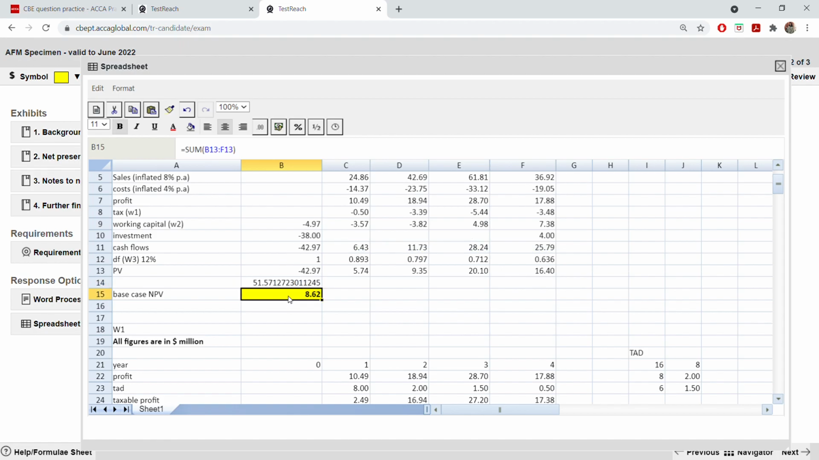And from here, you have to deduct 38. So this minus, or you can put some function because this is already minus. Remember, initial investment you have to deduct. Don't forget to deduct that. So sum of this and comma this. Okay, it's not 38. It's this 42.97. I'm sorry. This comma 42.97.